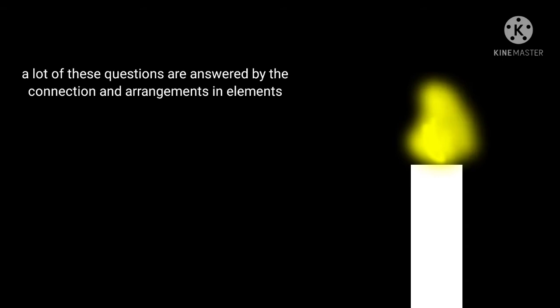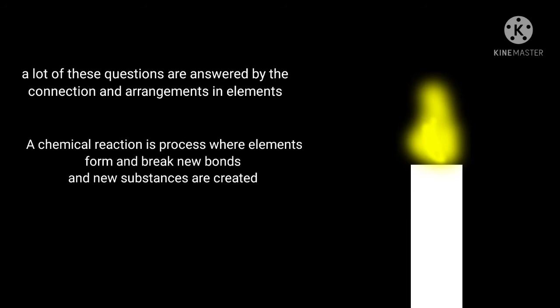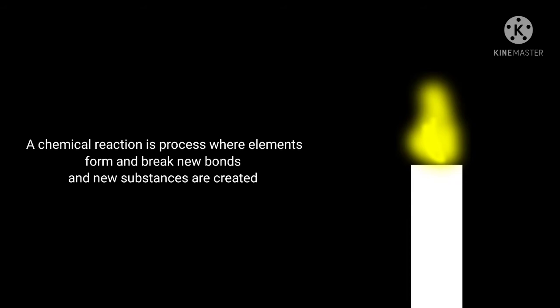A lot of questions like these can be explained by how elements interact or react within themselves. A process where elements react or interact to form new bonds is called a chemical reaction. For example, let's take this burning candle.